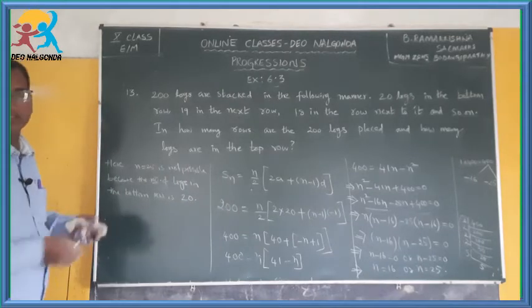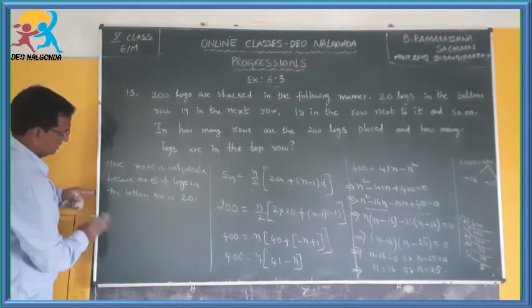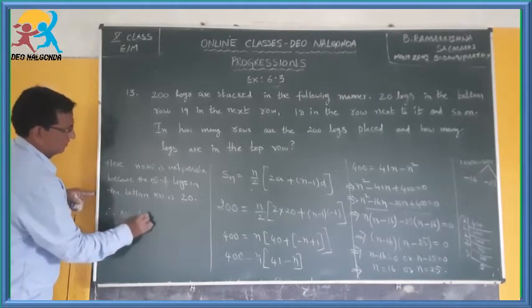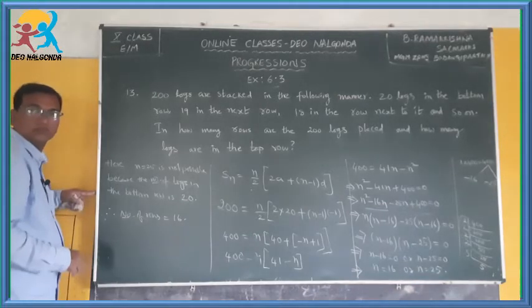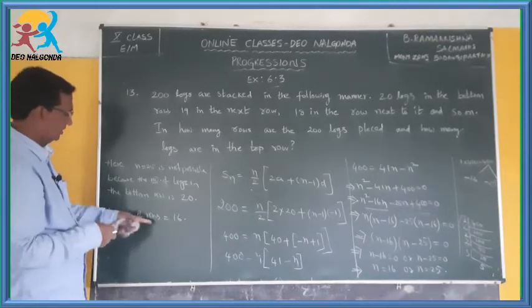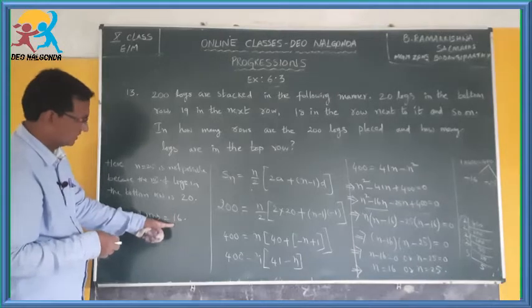Okay, the other one is 16. So that may be the answer. Therefore, number of rows is equal to 16. Number of rows is equal to 16. What does that mean? So if n is 16, number of rows are 16.